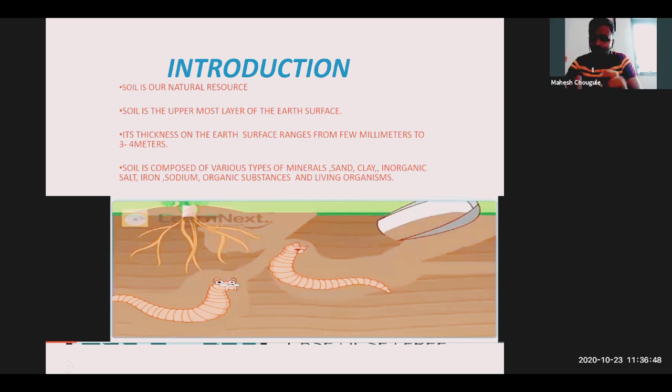In the picture you can see. These also come under organic, biotic substances. These are living organisms. So all these things are included to make soil.